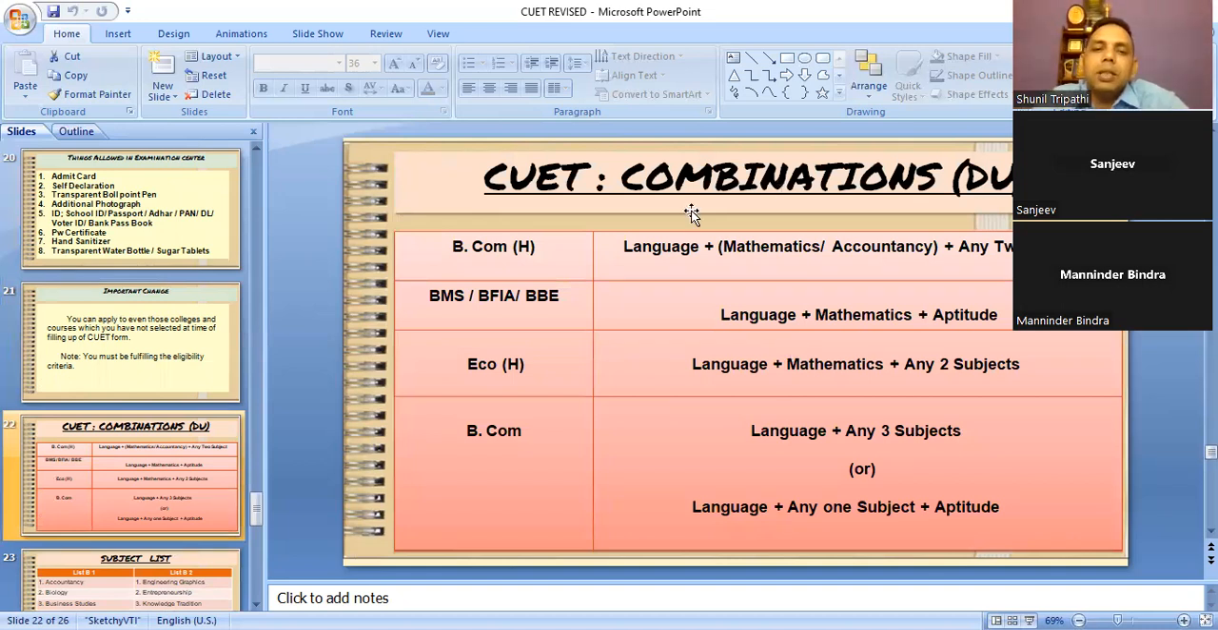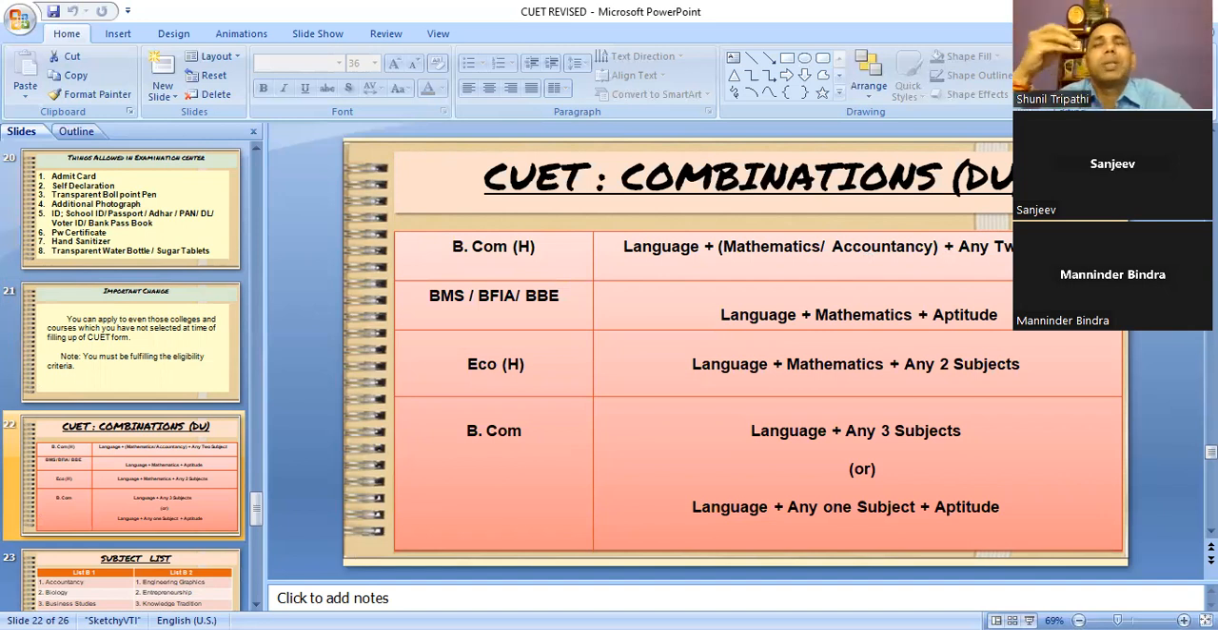Now for Delhi University, if you are going for BCom honors, a language is required. They are asking about language. It can be Punjabi, it can be Hindi, it can be English. It can be any language. Mathematics or accountancy, you can fill any of these two. If you have mathematics, you can fill it. If you do not have, you can fill accountancy, and then any two.